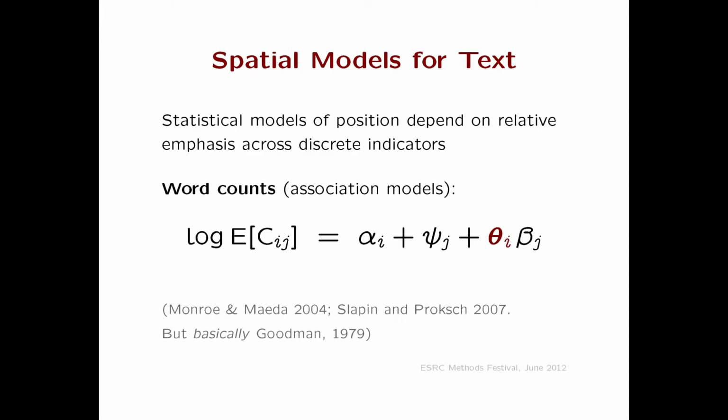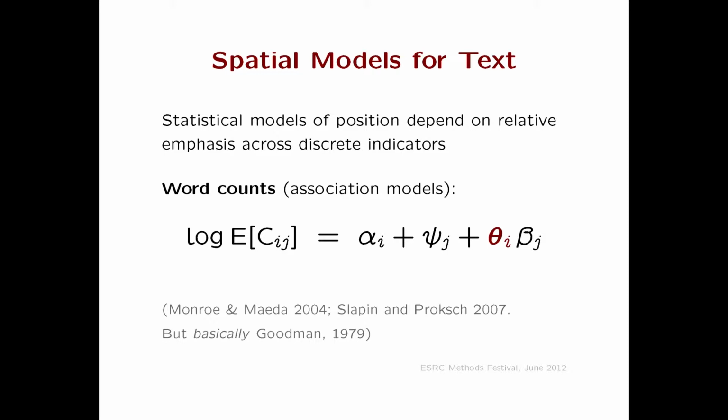This is obviously a count data problem, and the sort of models we might immediately leap to here are things that look like this. This is an association model. The raw data here is C: the number of times Mr. I said the word J over our period of time. That's not quite a log linear model. You'll see an independence model here and then some residuals deconstructed into the position that Mr. I is taking and the effect that Mr. I's position has on the word count. So if we have a large beta weight there, then as he decides to express a more right-wing opinion, the count of word J lurches up or down.